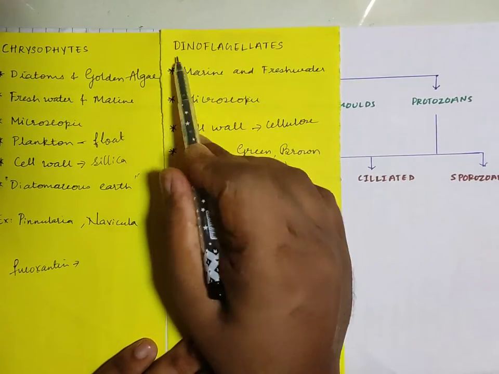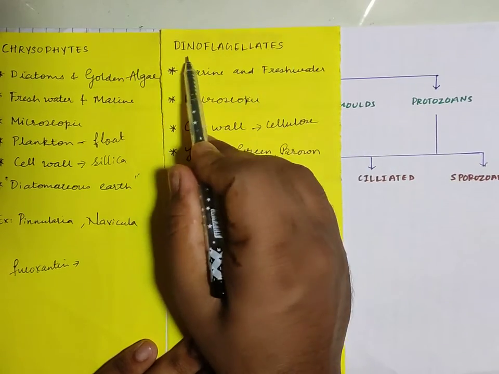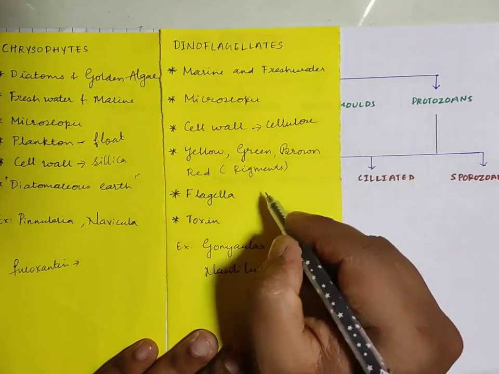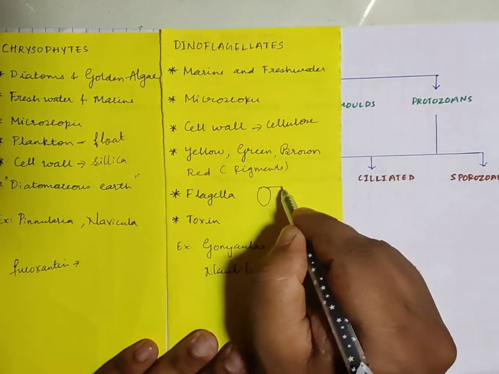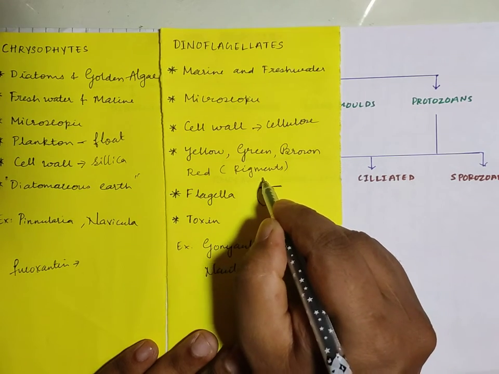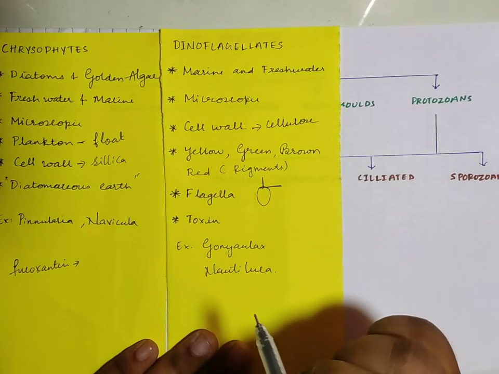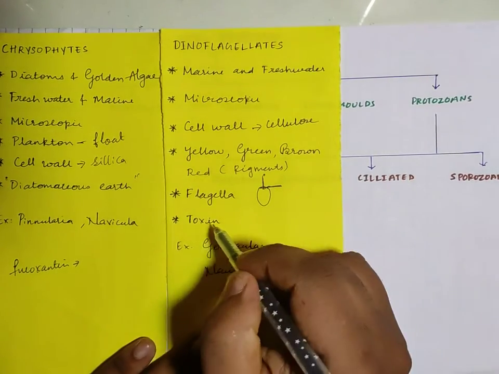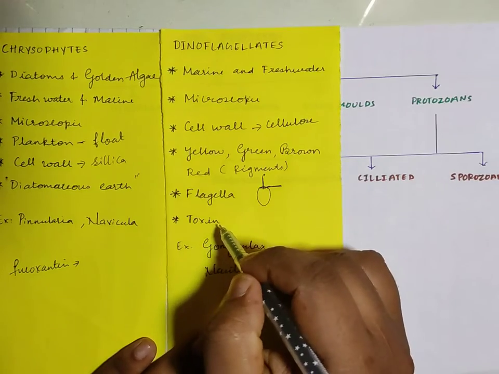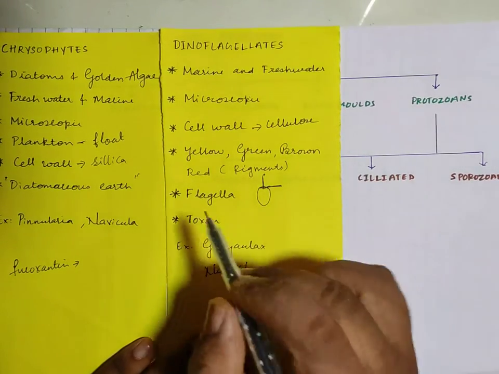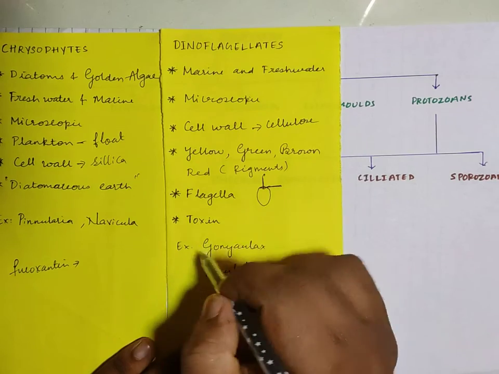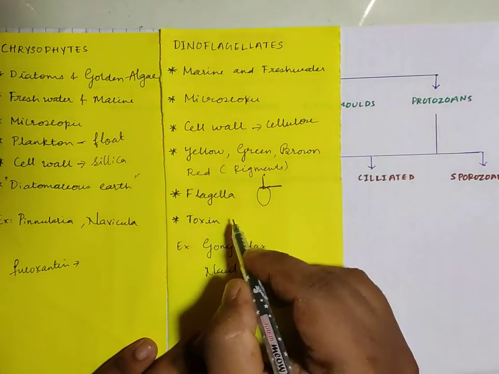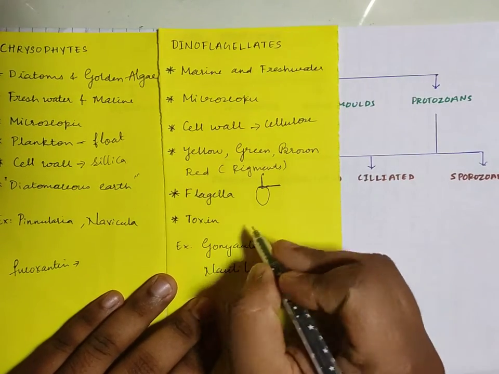Now as the name indicates, dinoflagellates. Di refers to 2, flagella refers to the locomotory organ. So they have 2 flagella. One flagellum is transverse or horizontal, and one more flagellum is located in the longitudinal manner. So they have 2 flagella like this. One more very important point you have to remember as far as dinoflagellates are concerned is that they produce toxins. When this toxin reaches a very extreme level, there is a formation of a red tide.